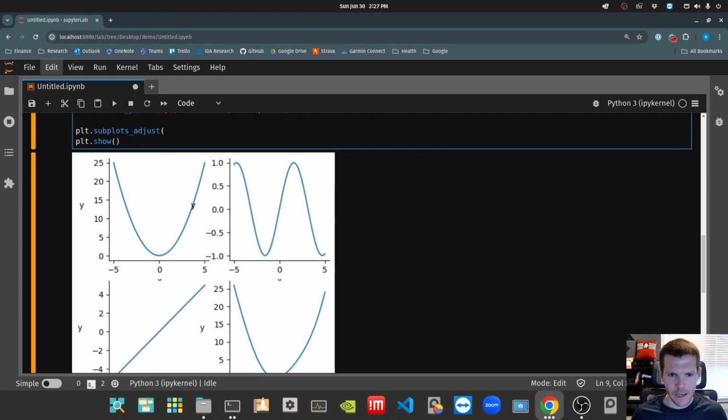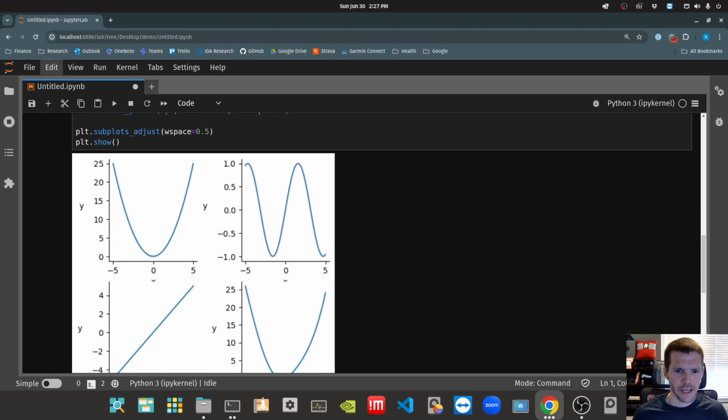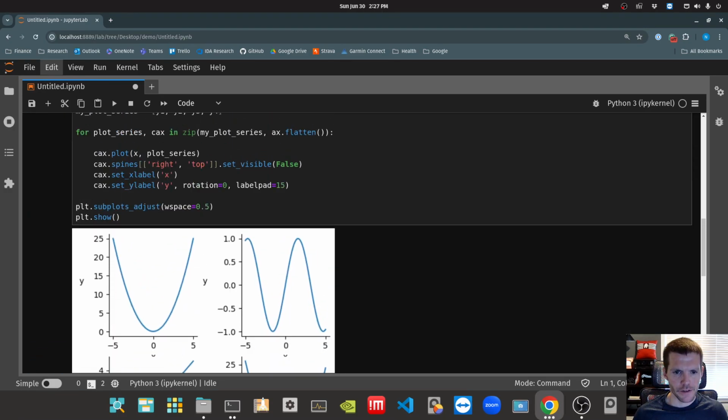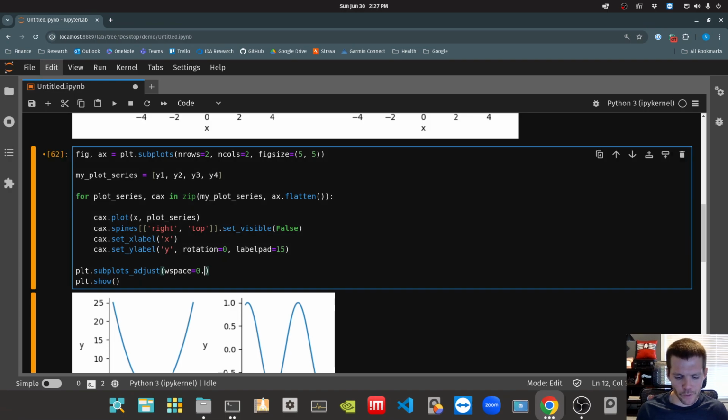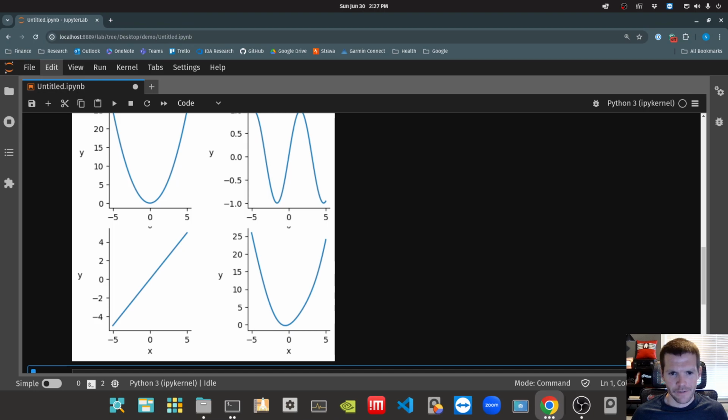So in this case, since that Y label is bleeding over into that left column of subplots, we want to give it some width. So we'll give it some W space and let's just try 0.5. All right, so it gives some buffer between those two. We can add a little bit more if we wanted to. Now notice that it's shrinking the size of these subplots because we defined this overall figure size and it's trying to shrink things and give you that padding that you want.